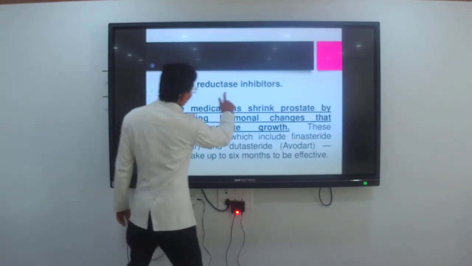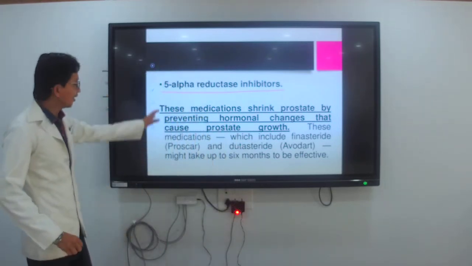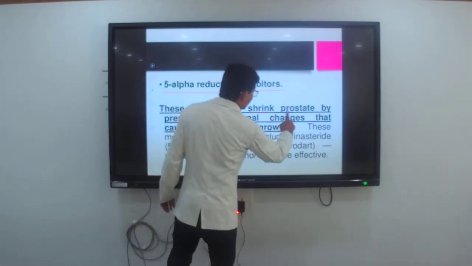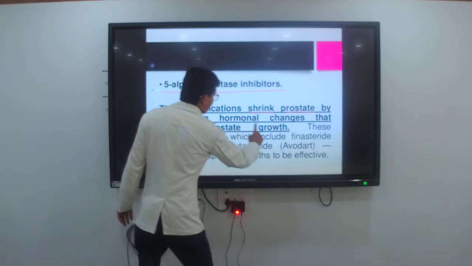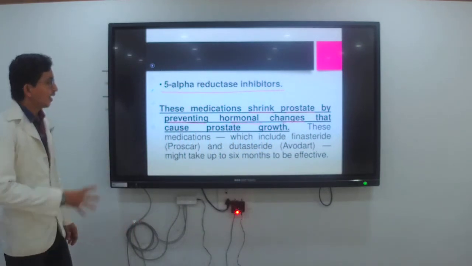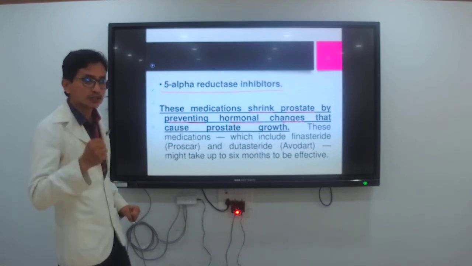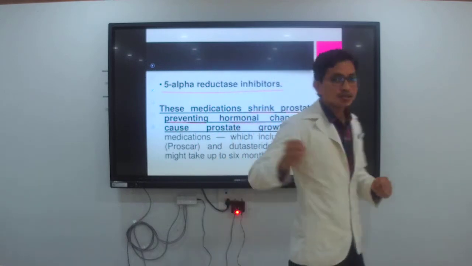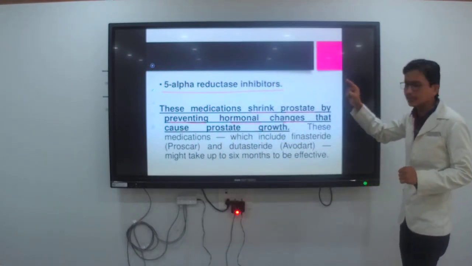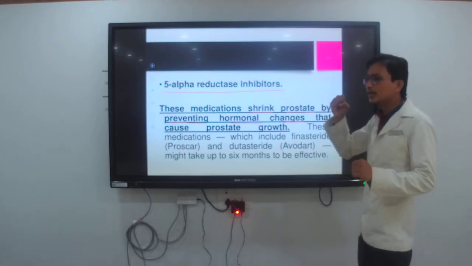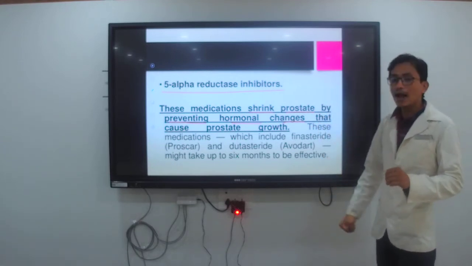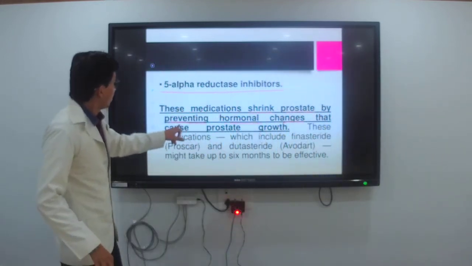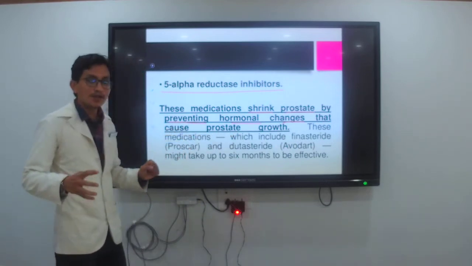Second, the 5-alpha reductase inhibitors. What does this medication do? After giving this medication, it shrinks the prostate and prevents hormonal changes. It prevents the hormonal changes that cause prostate growth, where the growth increases. After giving this medication, the size of the prostate shrinks.